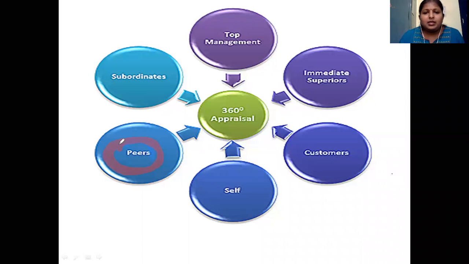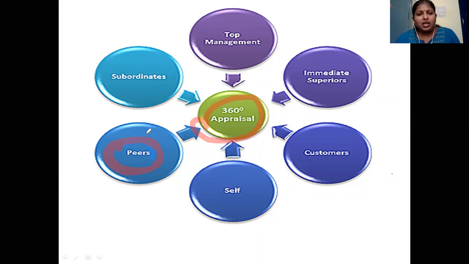Peer group means the people who are working on par with him, his colleagues themselves. So the first information the management is going to get regarding this employee is from the peer group. This peer group is given a questionnaire or they are interviewed and questions are asked regarding the employee. How do you find him, how good is he with you, what is the relationship with you, whether he works properly or not, whether he maintains a good relationship with you or not, whether his interpersonal skills are good or not, right?